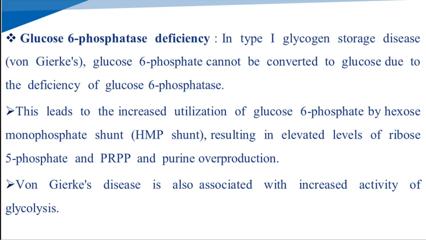The elevated level of ribose 5-phosphate leads to overproduction of PRPP as well as purine nucleotides. Von Gierke's disease is also associated with increased activity of glycolysis.